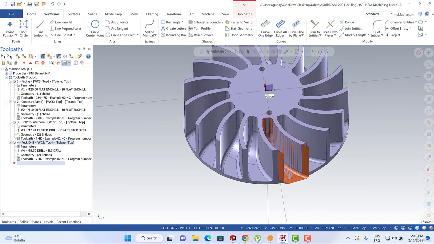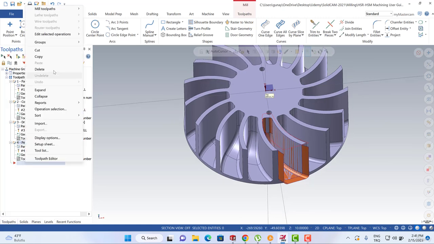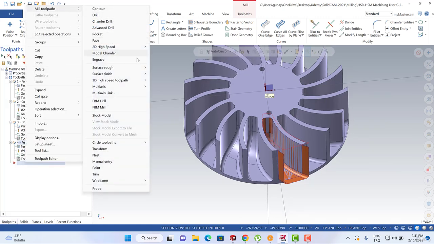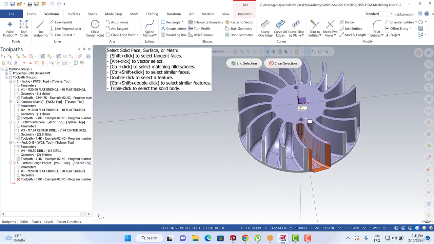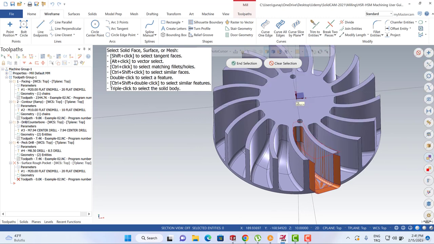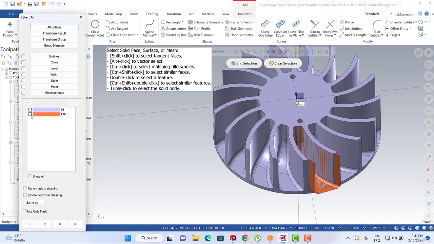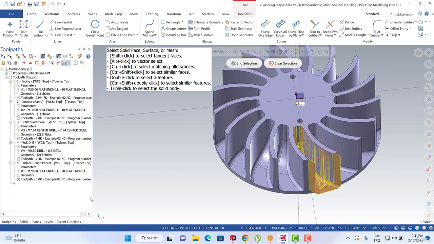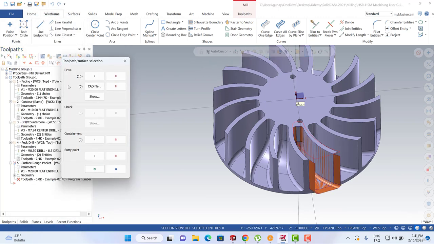Okay, let me turn to the toolpath. I'm going to turn to mill toolpath, surface roughing, and then we can prefer to use the pocket toolpath. When we turn to here, we can easily turn to the color section, select all the entities, and this color can be selected and hit the enter button.